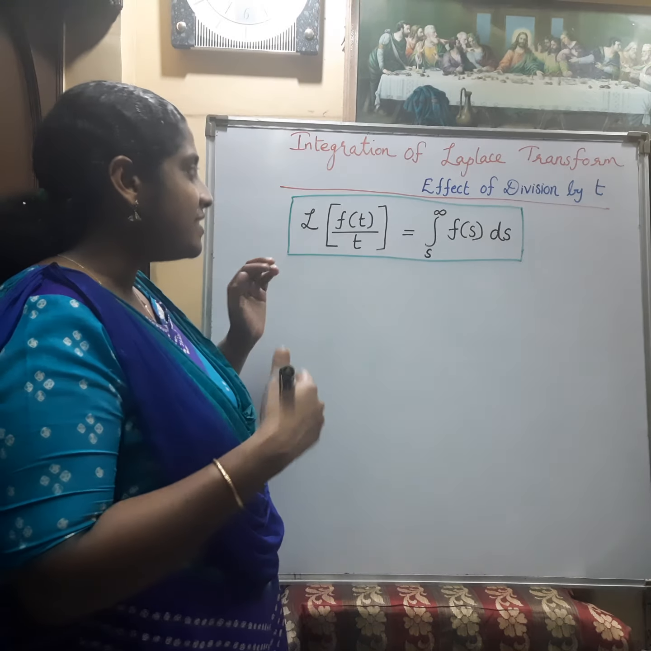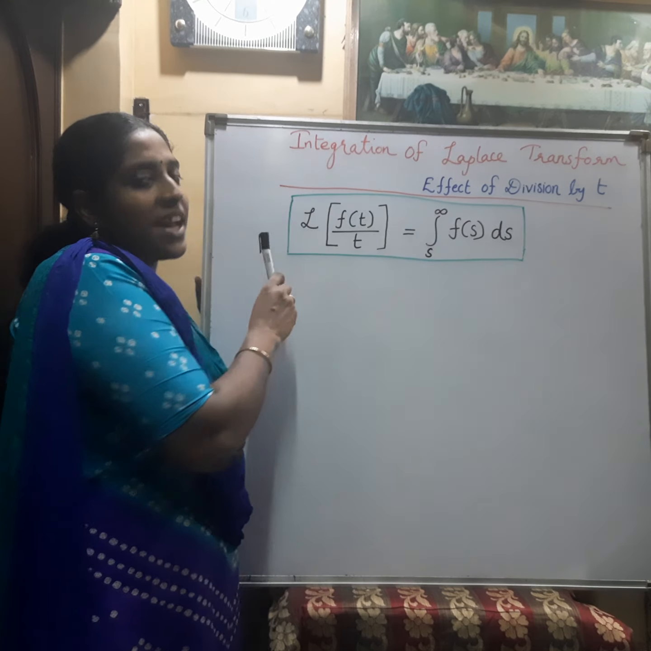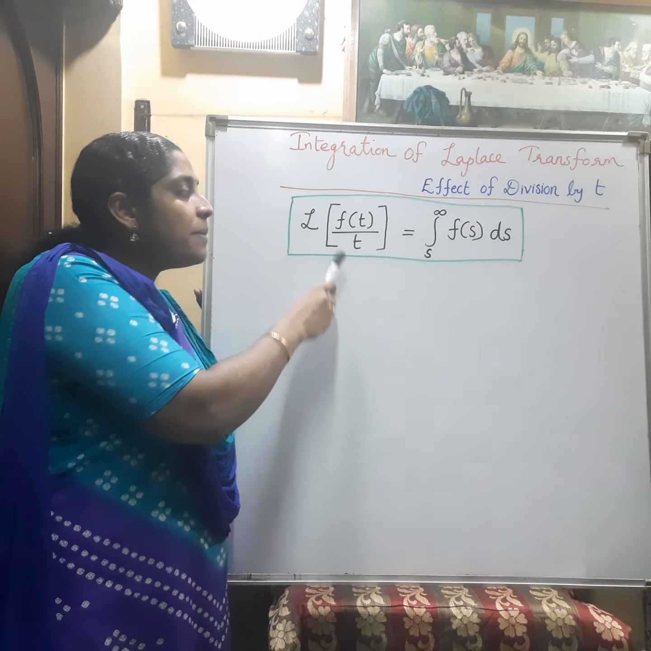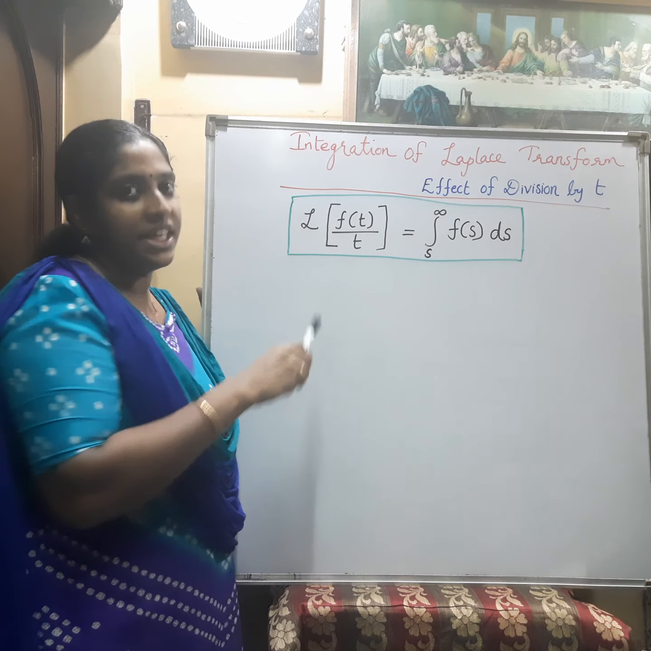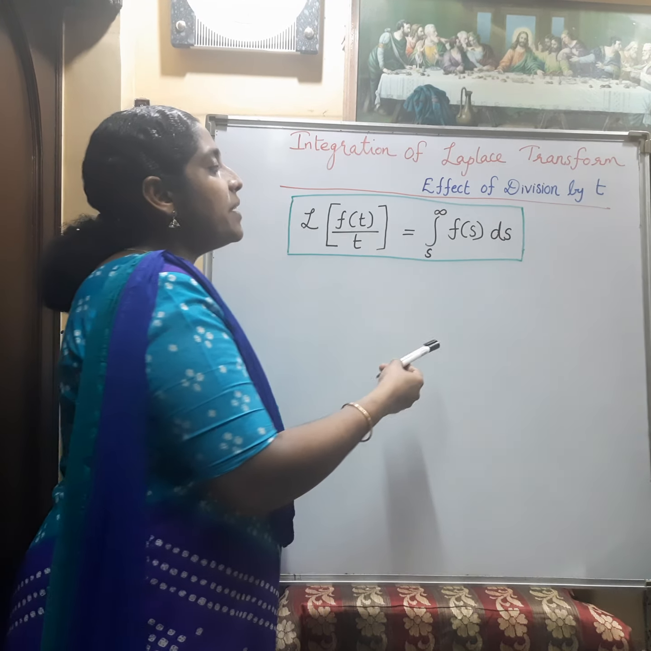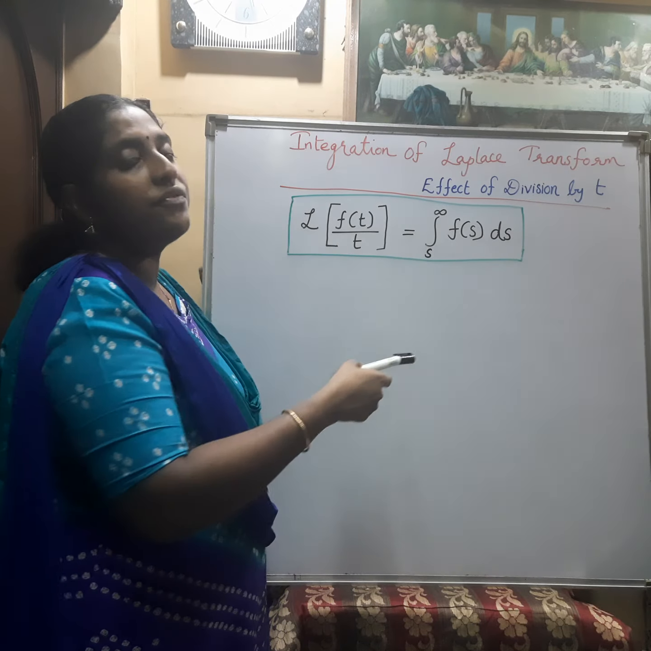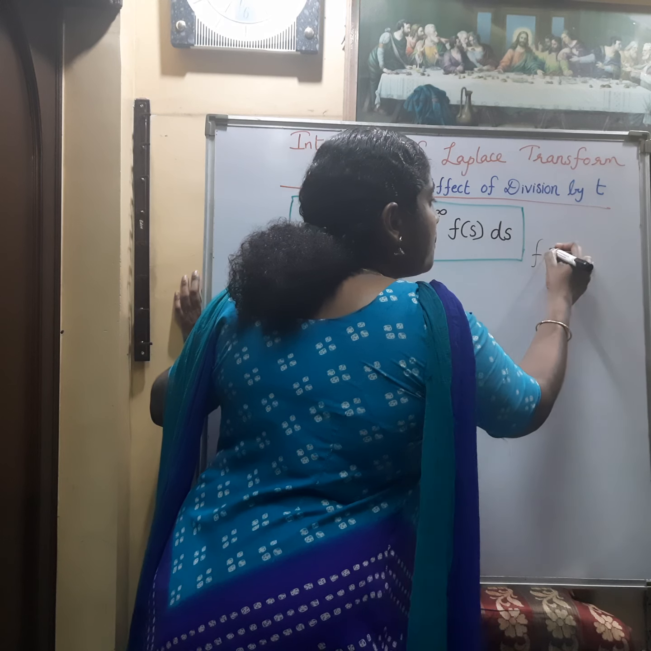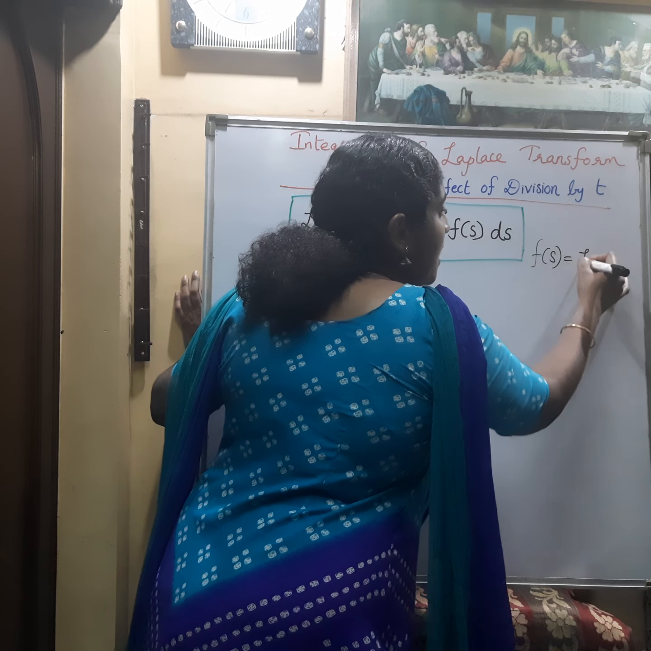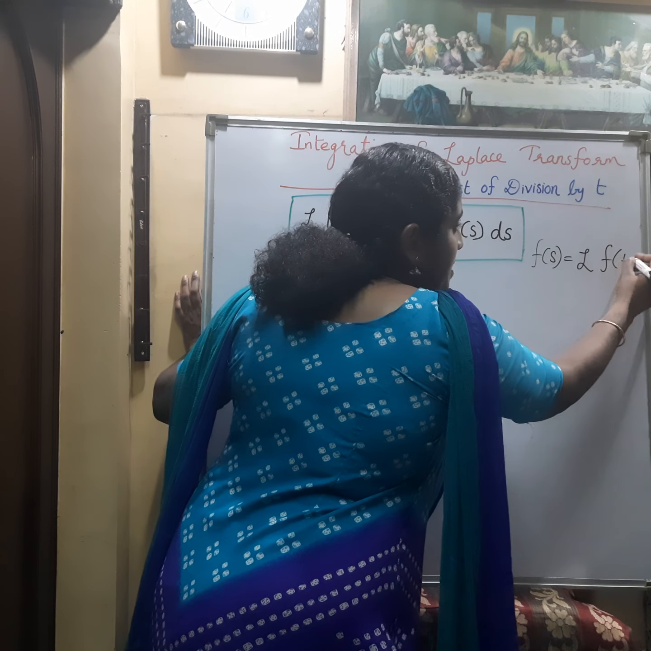That is, the general formula is the Laplace transform of f of t by t. That is, the function f of t is divided by t. Then the answer will be the integral from s to infinity of F of s ds. Now, what is F of s? As we know, F of s is the Laplace transform of f of t.